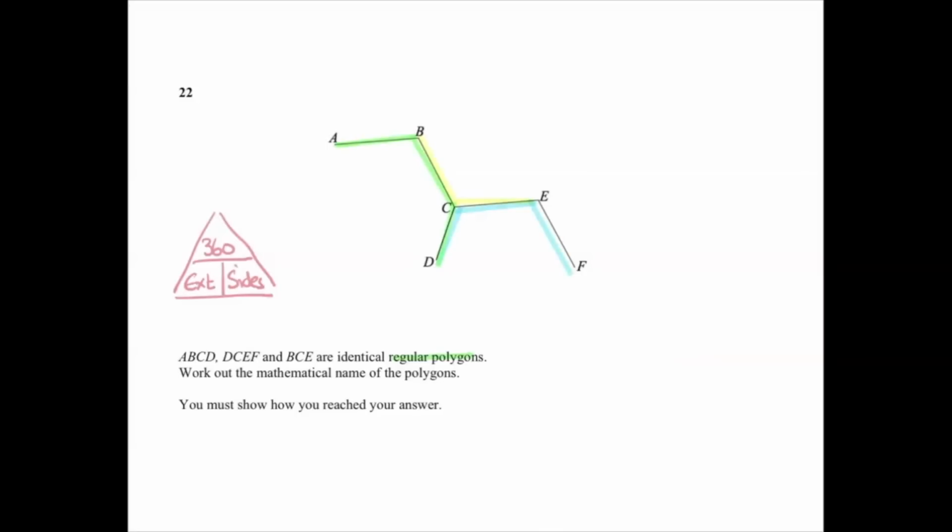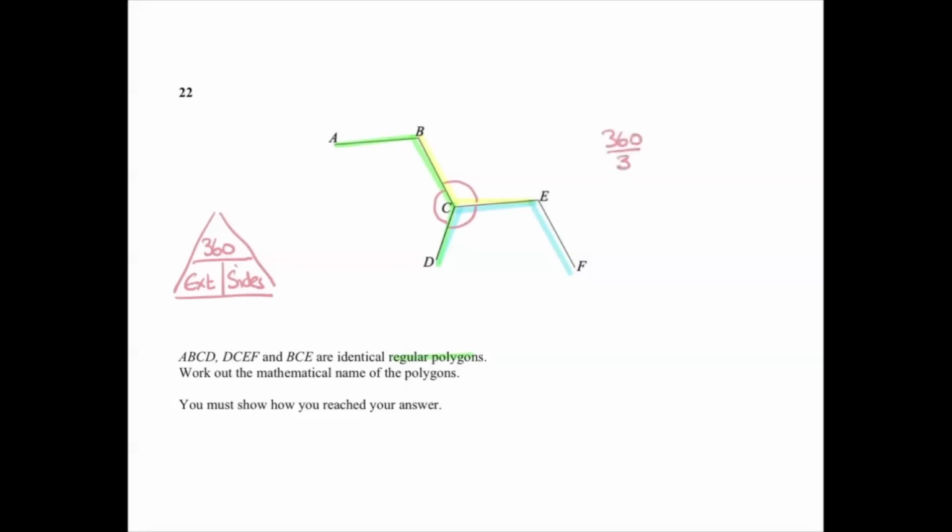They want us to work out the mathematical name of the polygons. In order for me to do that, I'm going to need to know how many sides it's got. I've got an interior angle on this, an interior angle on this, and an interior angle on this.